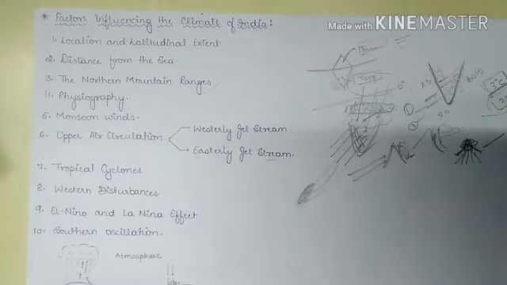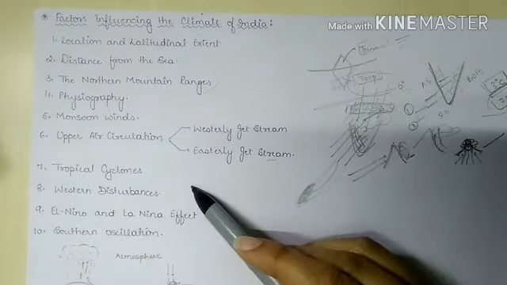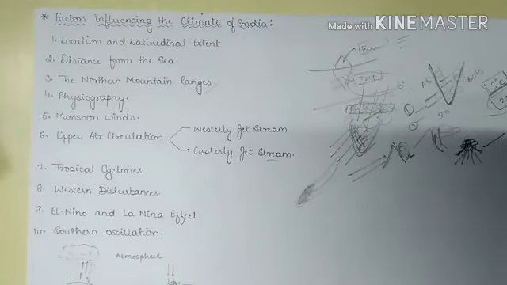Next, we have western disturbances. As we all know, we have already discussed them in cyclones. They are temperate cyclones which originate over the Mediterranean Sea, and they travel eastward due to the influence of the westerly jet stream. They basically influence the weather conditions over most of the northern plain and western Himalayan region. Because of them, we have a bit of rainfall in the Rajasthan region, Gujarat region, and Punjab, Haryana region also. So they are western disturbances.